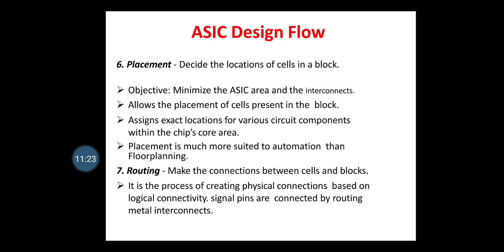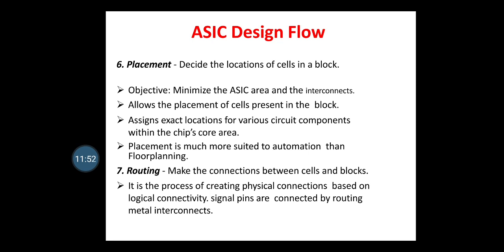Next step is placement. In placement we decide the location of the cells in a block. Objective: we minimize the ASIC area and the interconnects. It also allows the placement of the cells present in the block. Assign exact location for various circuit components within the chip's core area. Placement is much more suited to automation than floor planning.